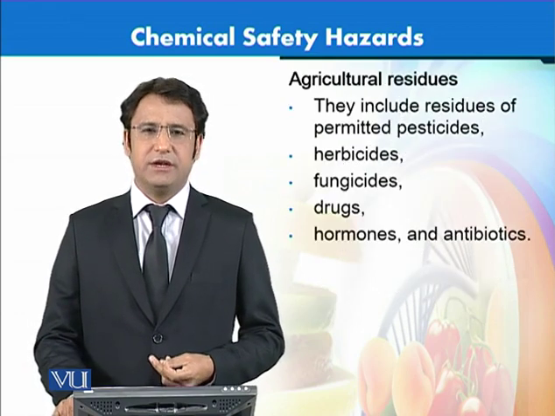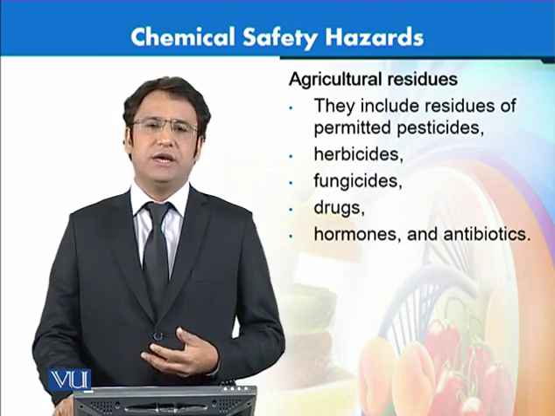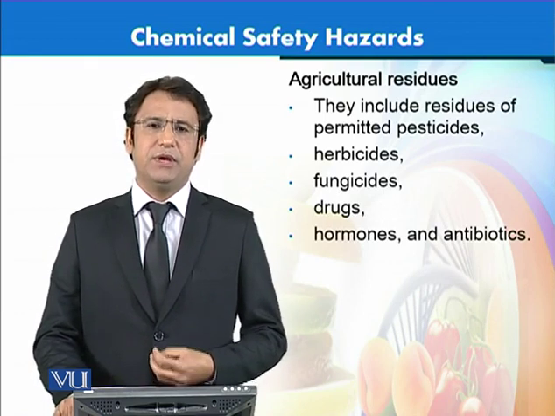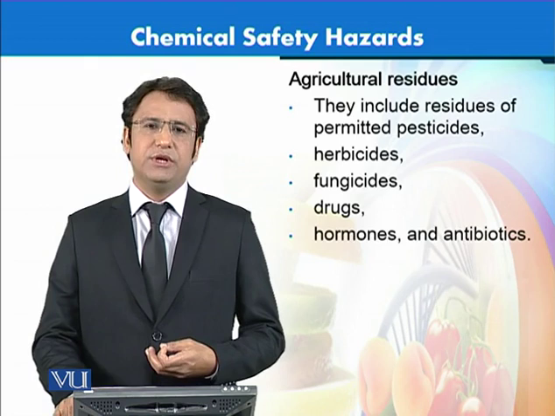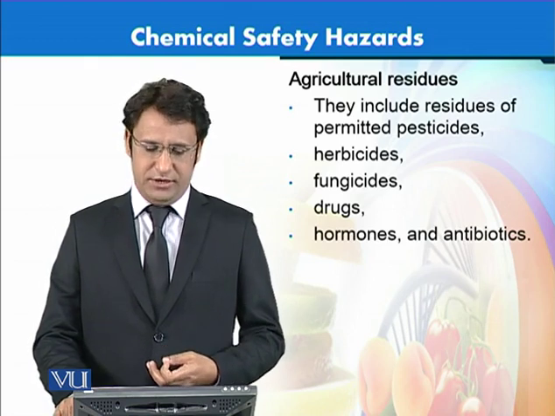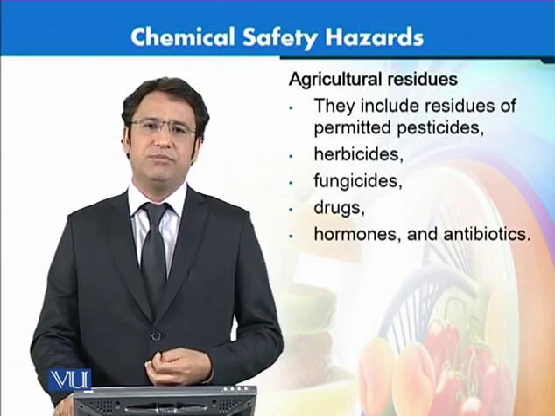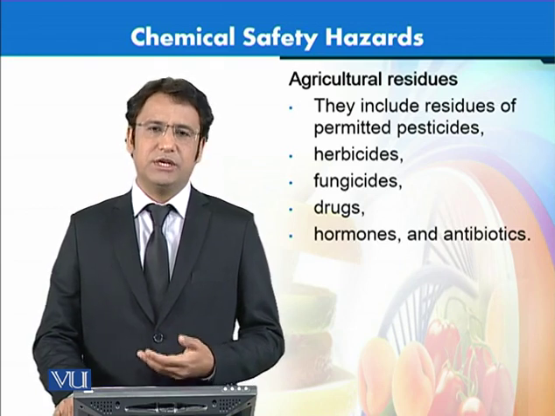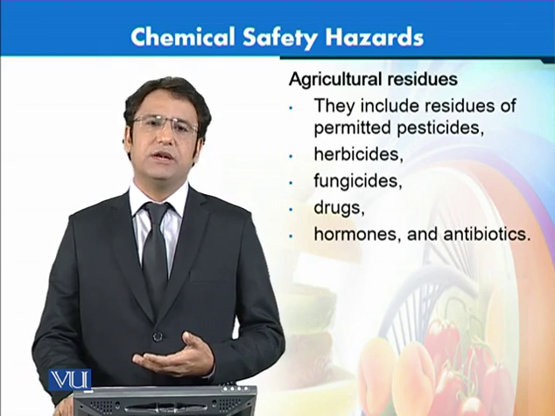The next class is agricultural residues. As you know, most of the agriculture has to depend upon so many different chemicals for a lot of different reasons. They can be added as insecticides or pesticides. They can also be added as hormones in different food production in the field as well. There can be different drugs, for example, in livestock or in the dairy or poultry. We have to use drugs as well. Hormones and antibiotics are used in these agricultural products and livestock products.